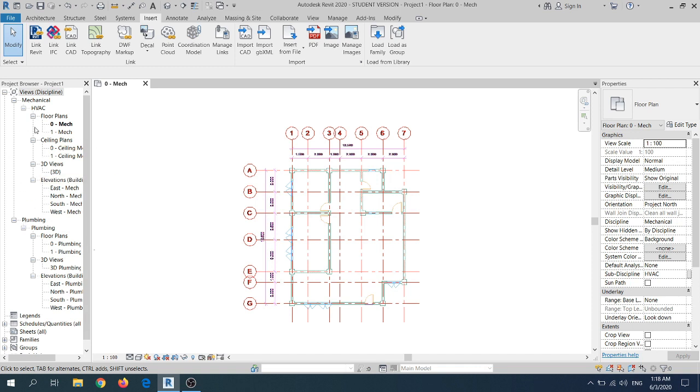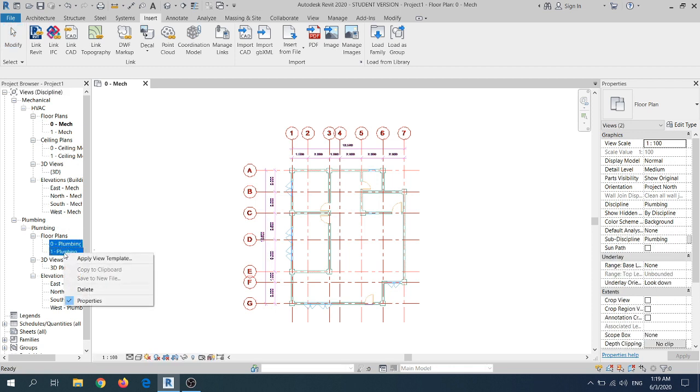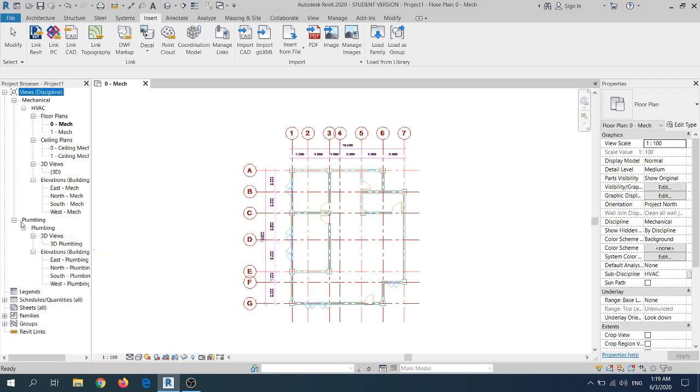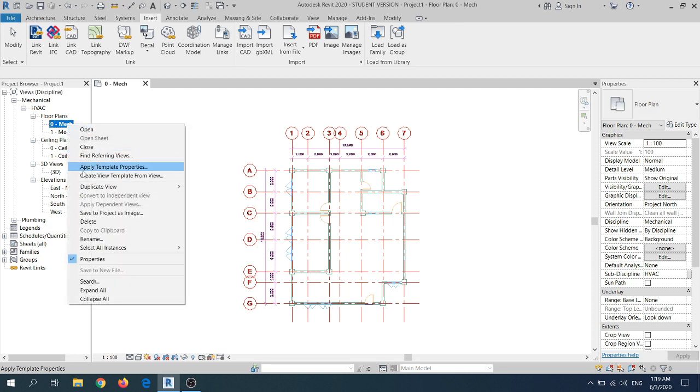So there are two major sections for mechanicals and plumbing template, but in order to reduce the chances of misunderstanding, I would like to cancel or delete this plumbing floor plan and create and duplicate it under the mechanicals. I'll delete all the floor plans, minimize it, and I would like to duplicate the mechanical template under the HVAC.